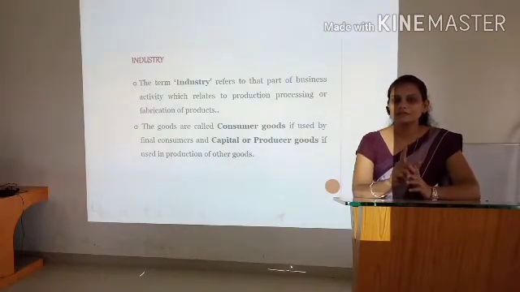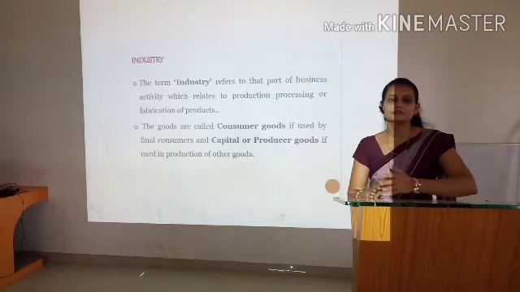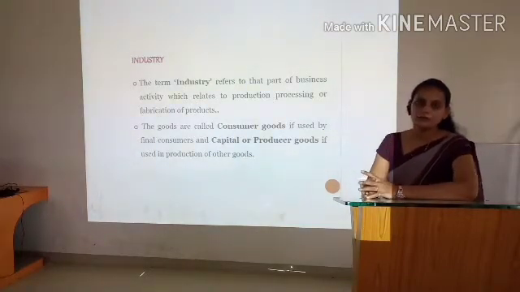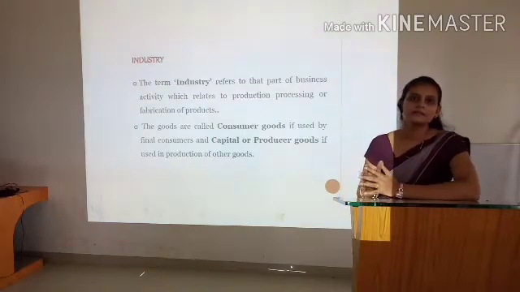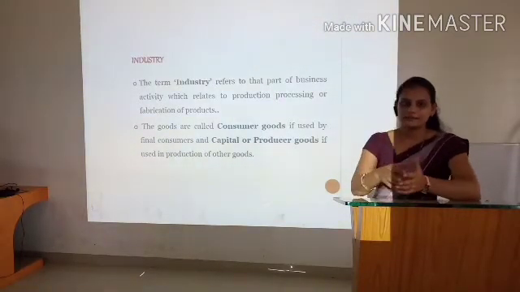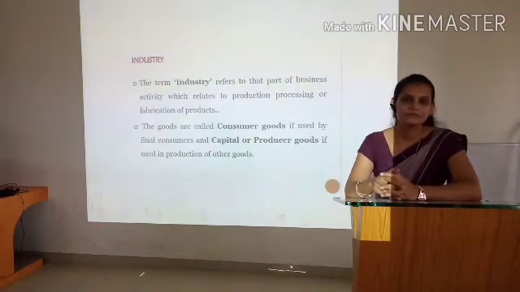Producer's goods are the goods produced by industry that are not used by the final customer, but can be used as raw material by another industry. Those goods are known as producer's goods.